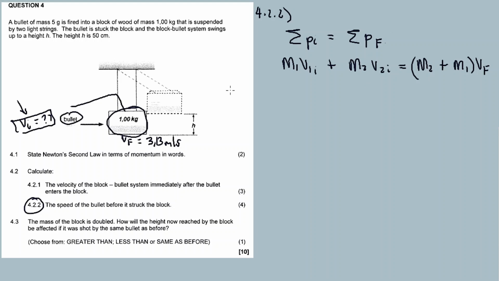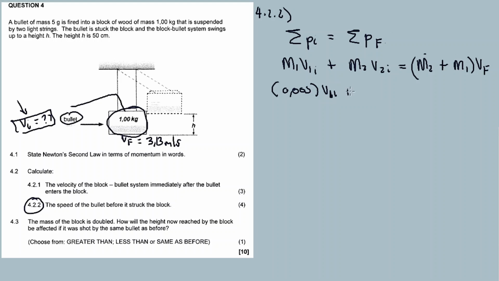Actually it's a combined system, together, so they will have the same speed, the same velocity. So the mass of our bullet is 0.005, right? 5 gram. Okay, now convert all of 5 gram to kilogram, in total 0.005. Initial velocity, something we want, right?